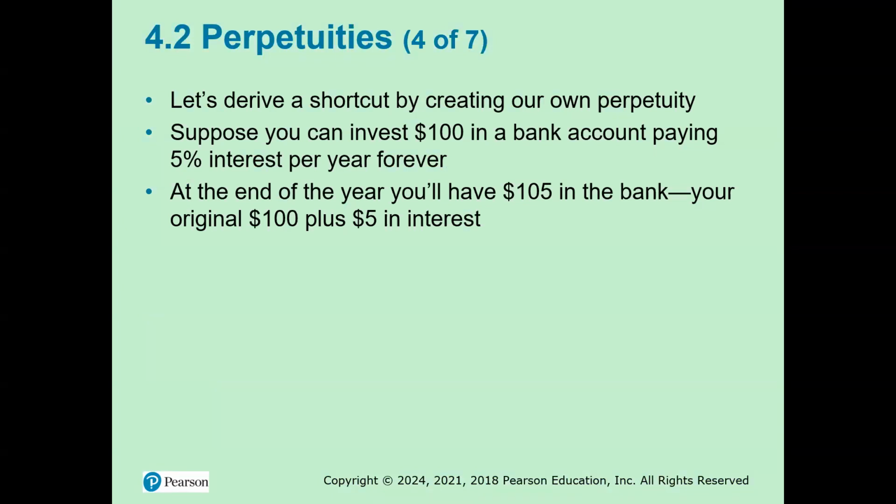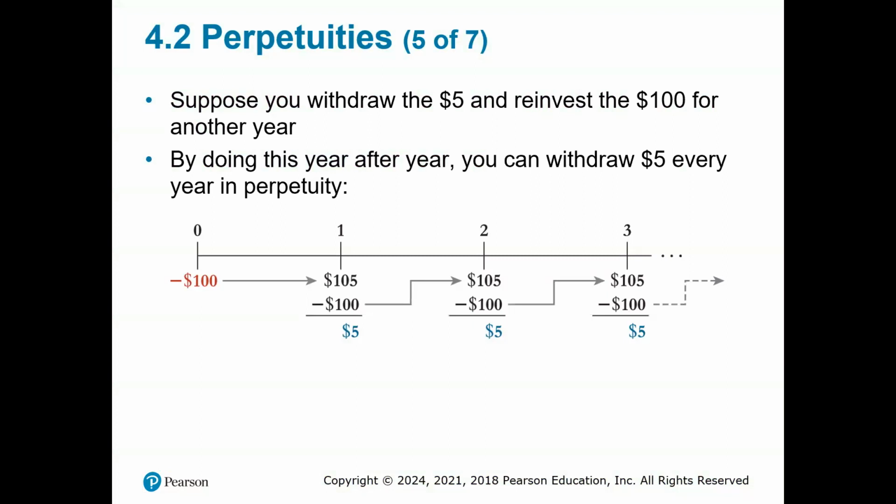Let's derive a shortcut by creating our own perpetuity. Suppose you can invest $100 in a bank account, paying 5% interest per year forever. At the end of the year, you'll have $105 in the bank: your original $100 plus $5 in interest. Suppose you withdraw the $5 and reinvest the $100 for another year. By doing this year after year, you can withdraw $5 every year in perpetuity.